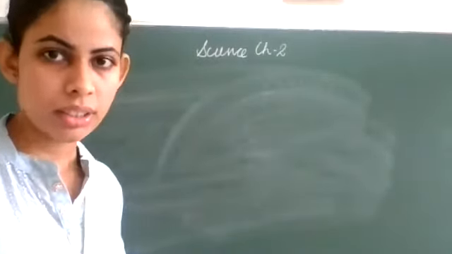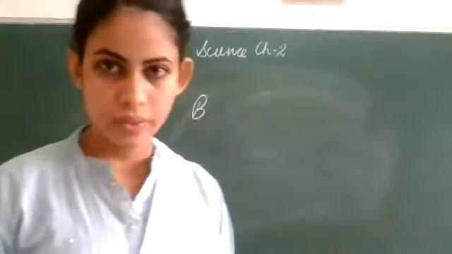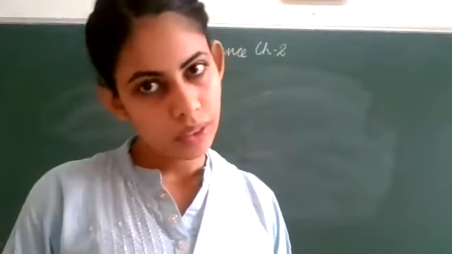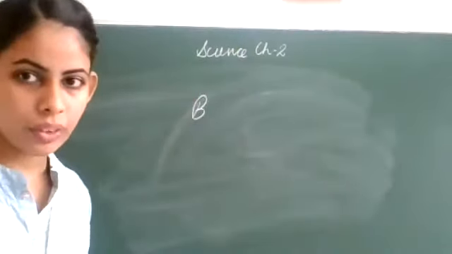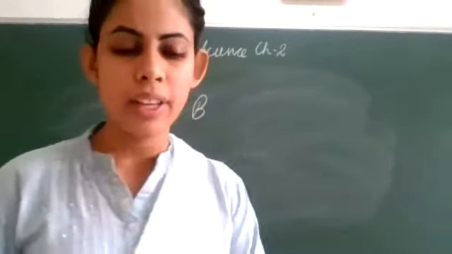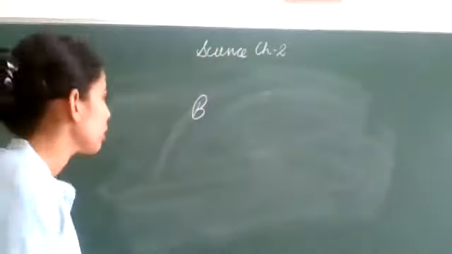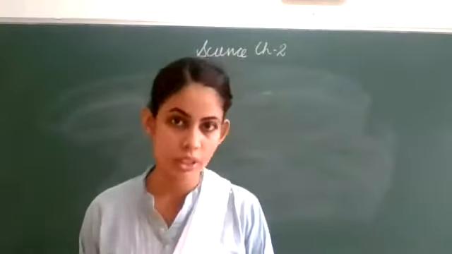Ma'am, balanced diet is a diet which contains all types of nutrients in right amount for our body. Very good, Tanishka. It is a diet which contains all the essential nutrients in right amount.